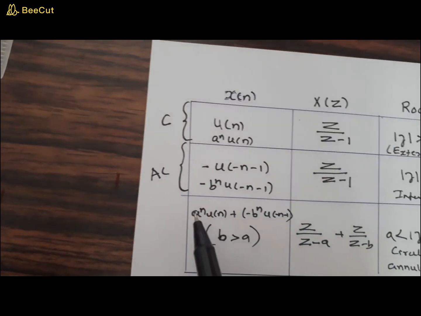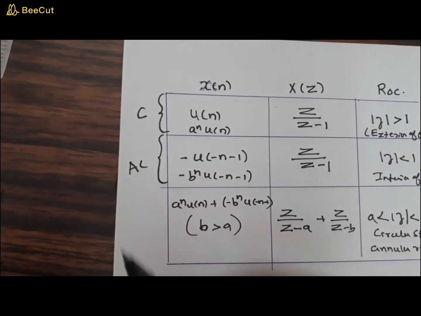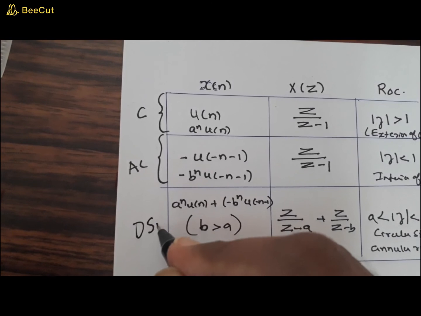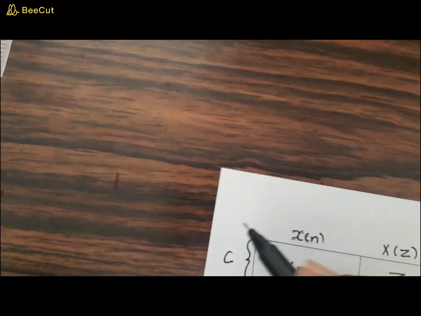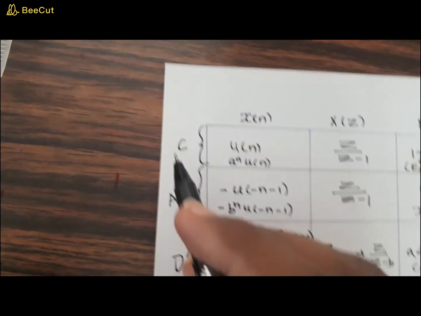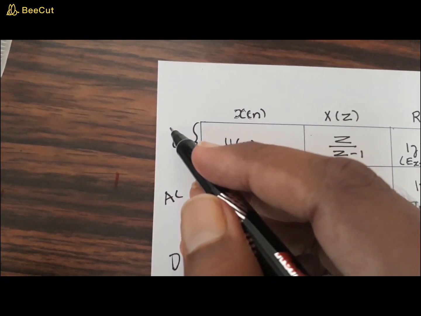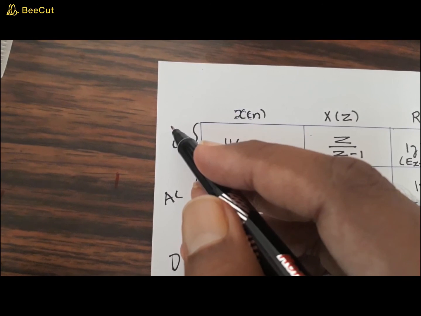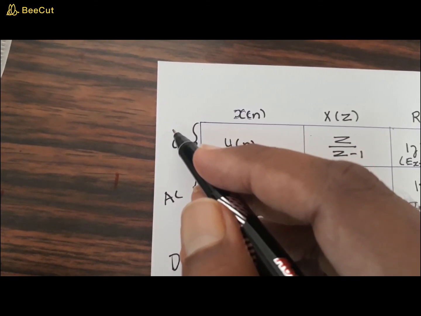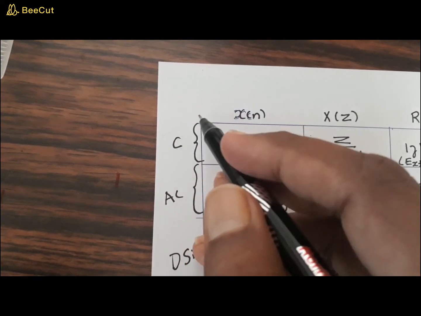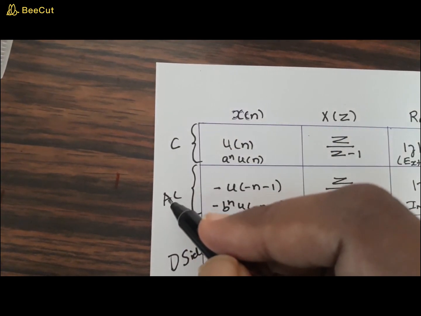Now what about this case? When it is a combination, this can be called a double-sided signal. In some textbooks, a causal sequence may be called a right half signal, especially in the case of a finite sequence, and an anti-causal one may be called a left half signal.